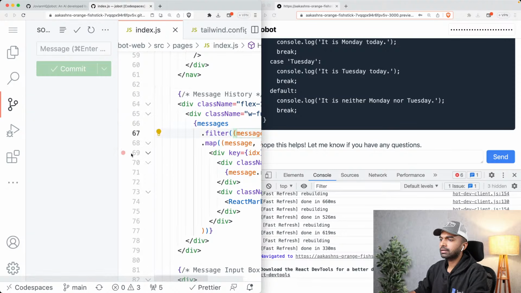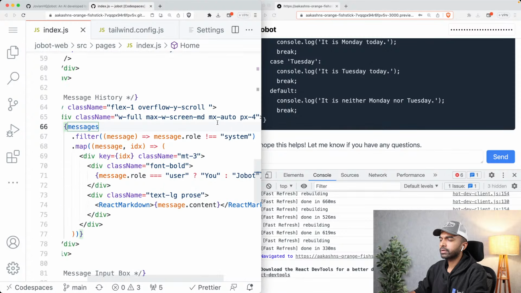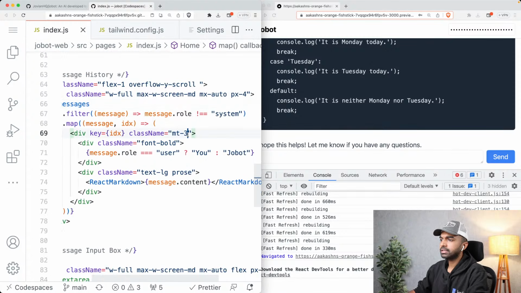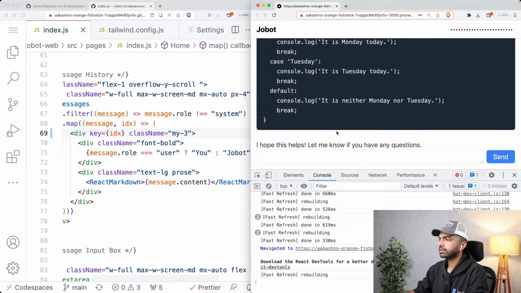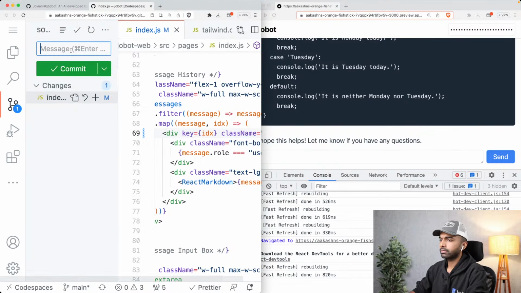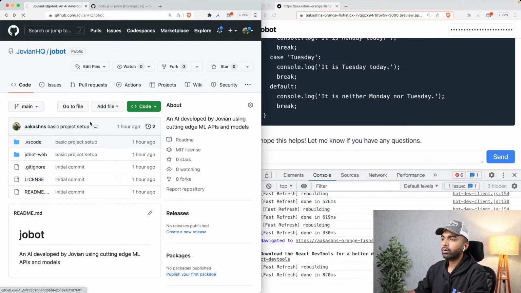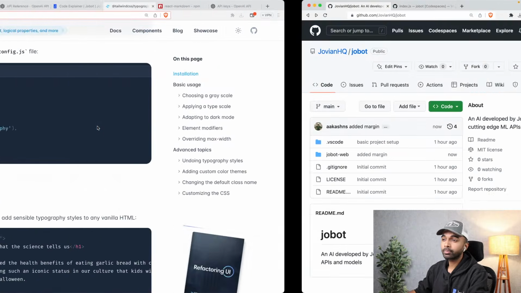Let me just add a little bit of padding here at the bottom as well, just to make it look slightly nicer. So instead of just mt-3, let me make it my-3, just so that there is some more padding here at the bottom as well. And let me commit that as well. So, added margin, and let's send that across. So now all our code is back on our GitHub repository, and now we're ready to deploy it.